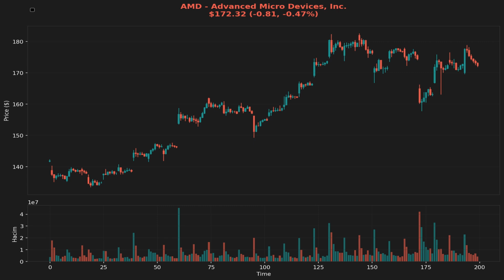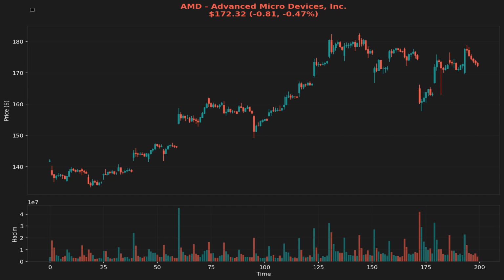An RSI reading above 70 typically suggests that a stock might be overbought, while a reading below 30 indicates it may be oversold. With the RSI hovering around 49.7, it suggests that AMD is currently in a balanced state, which could mean that there is potential for price movement in either direction. This neutral stance often implies that traders should look for further indicators or confirmations before making significant trades, as the market could swing either way.